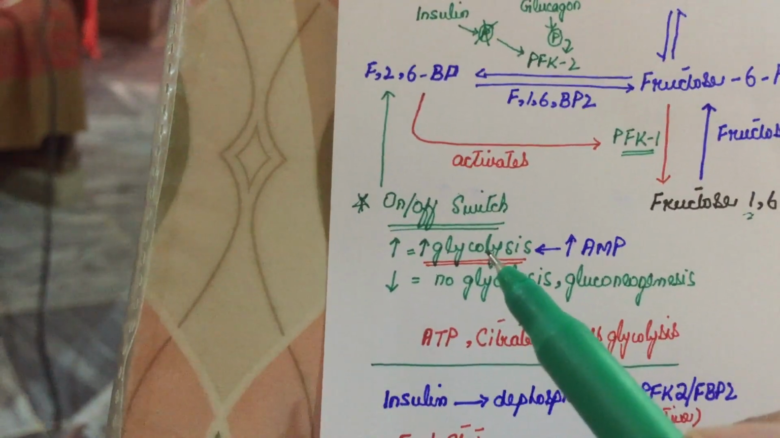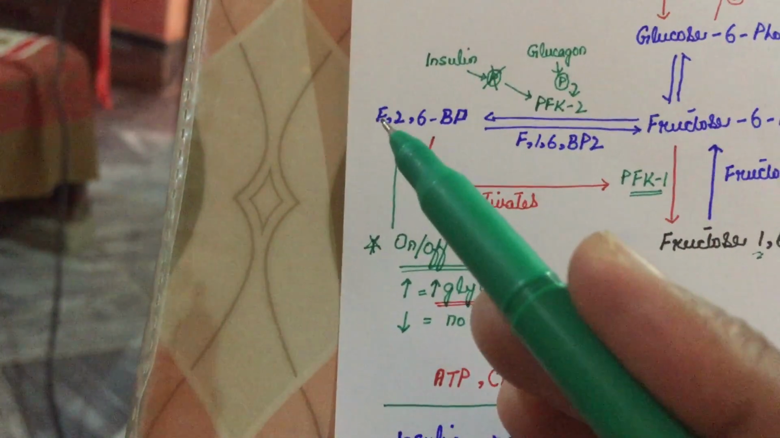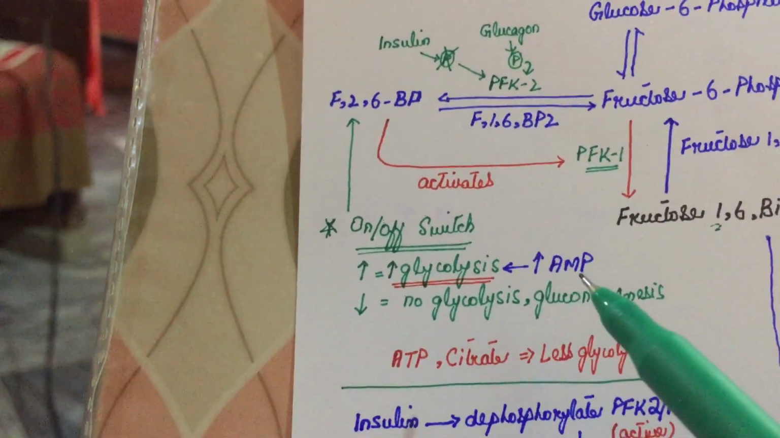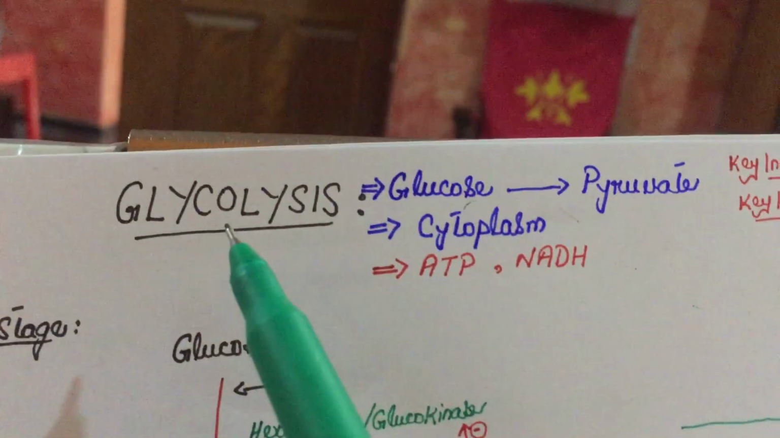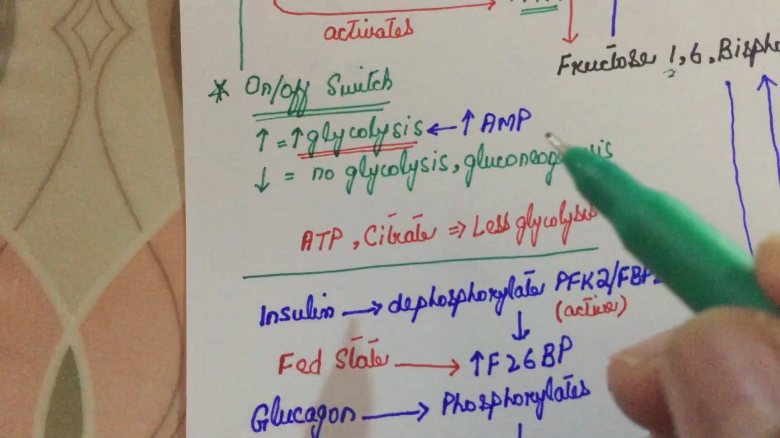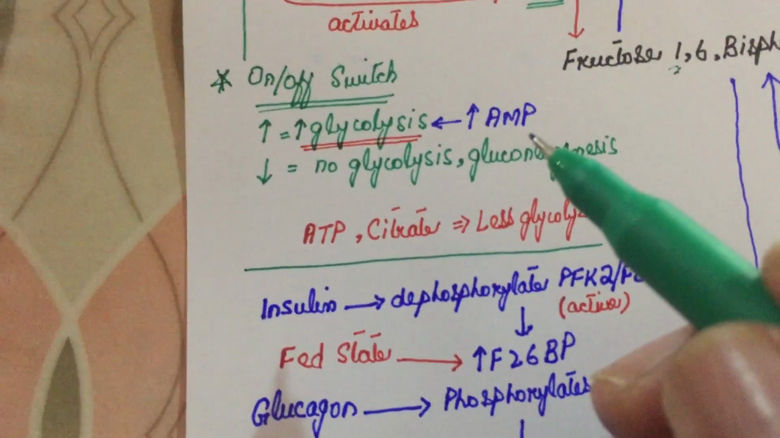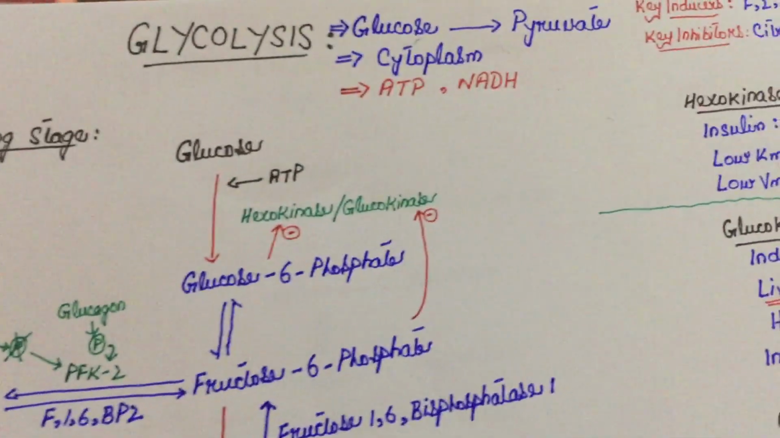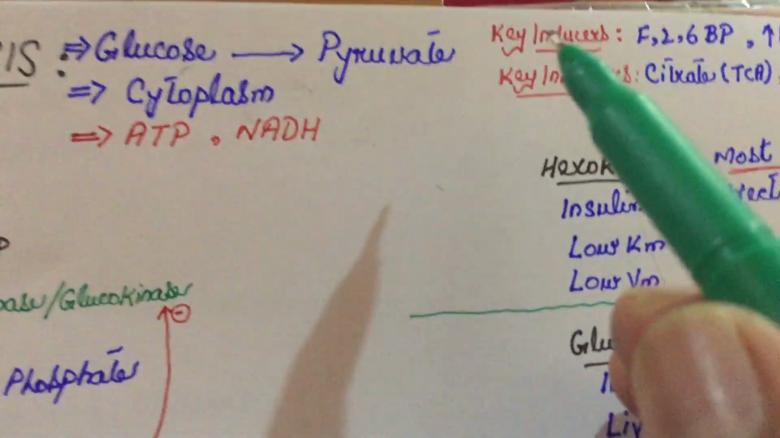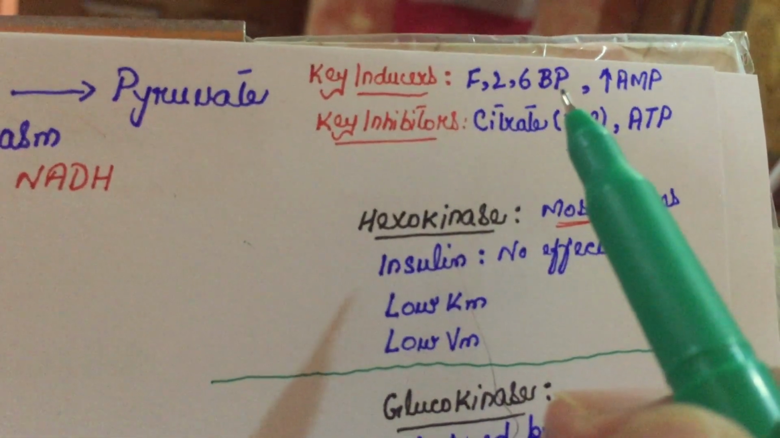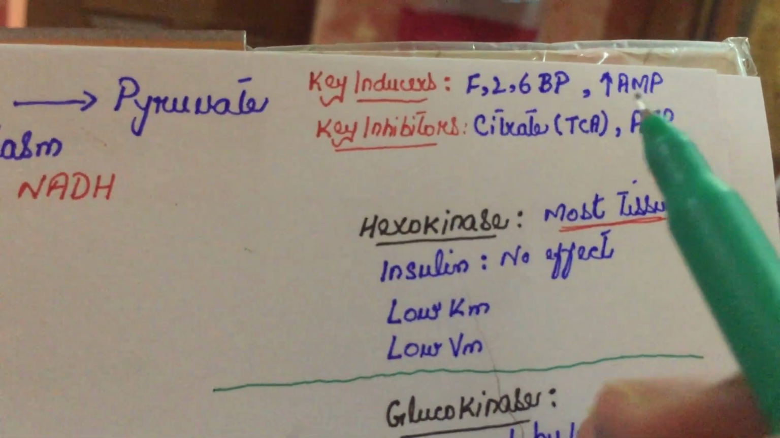Now, there are two things that increase glycolysis. First of all, the level of fructose 2,6-bisphosphate, and secondly, the increased level of AMP in the cell. As I told you before, the main purpose of glycolysis is to produce ATP, to produce energy. So when there is more AMP in the cell, it means the cell lacks energy and needs to produce ATP, so the process of glycolysis increases. I also mentioned this here. What are the key inducers of glycolysis? Fructose 2,6-bisphosphate, which is the on-off switch of glycolysis, and increased level of AMP.